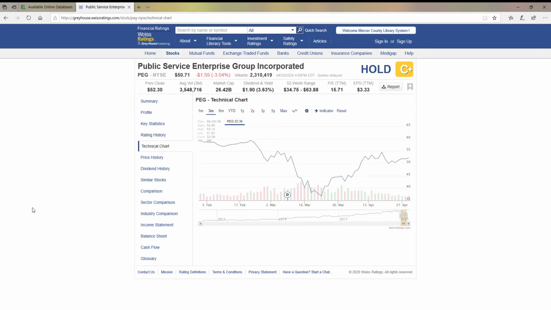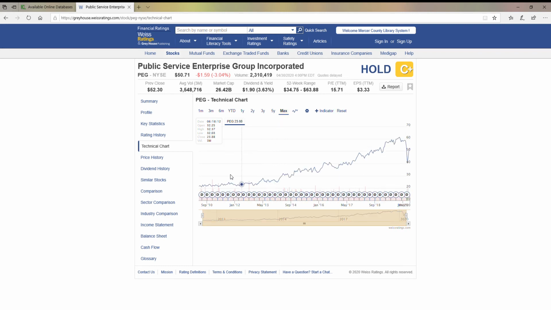Next, we have the technical chart, which is basically how the price is going over the range that you've designated. You can do anything from a 1-month range, the year to date, and up to a 5-year. You can also do the max, which will show you, in this particular case, data back to September of 2010. And you can see how the price has gone over that time period.